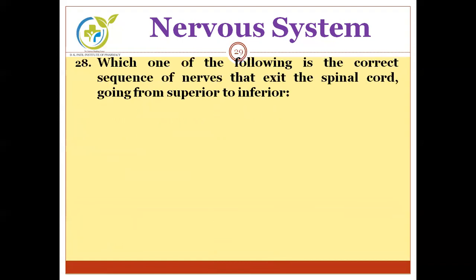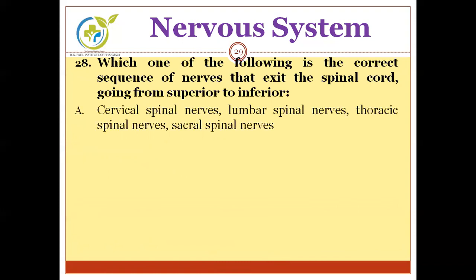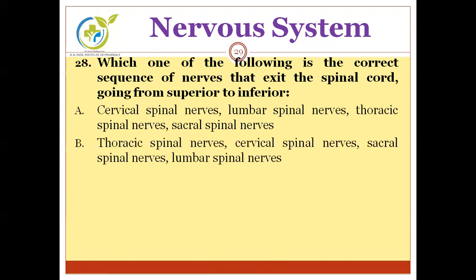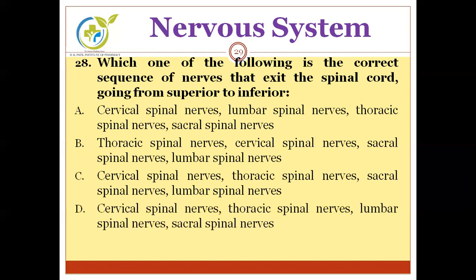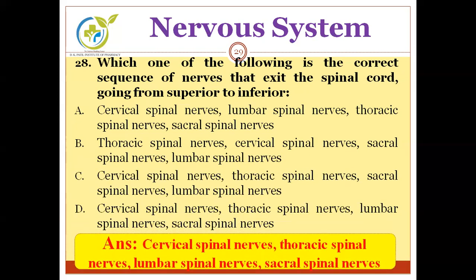Next, which one of the following is the correct sequence of nerves that exit the spinal cord going from superior to inferior? Options are A, cervical spinal nerves, lumbar spinal nerves, thoracic spinal nerves, sacral spinal nerves. B, thoracic spinal nerves, cervical spinal nerves, sacral, lumbar. C, cervical, thoracic, sacral, lumbar. D, cervical, thoracic, lumbar, and sacral spinal nerves. You have to find out the correct sequence. Correct answer is cervical, thoracic, lumbar, and sacral spinal nerves.